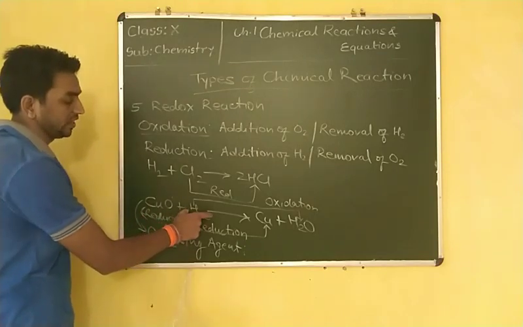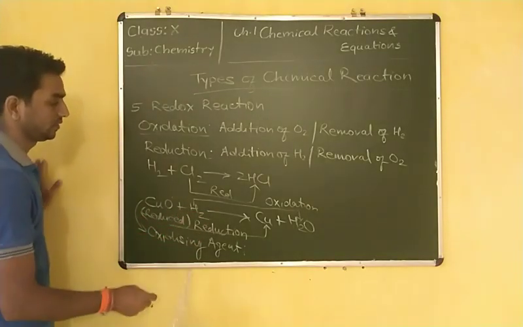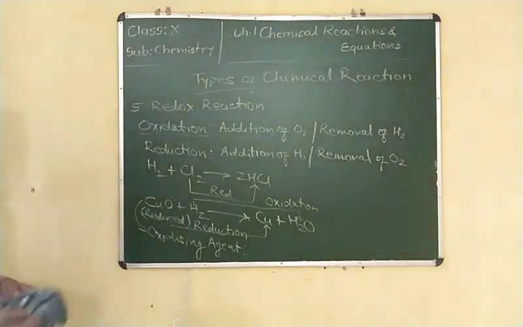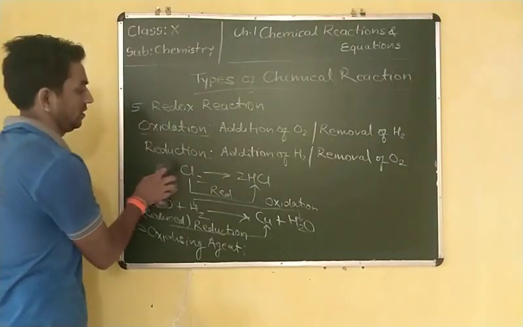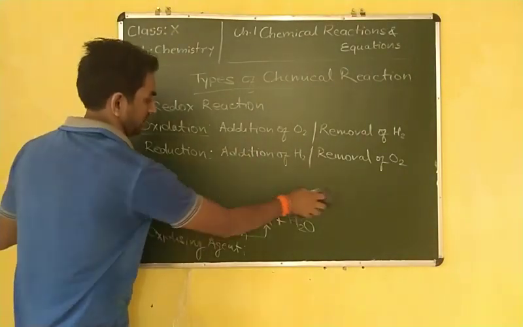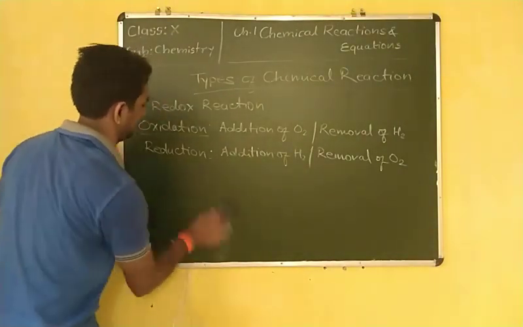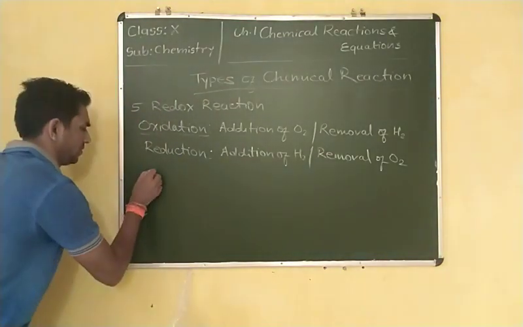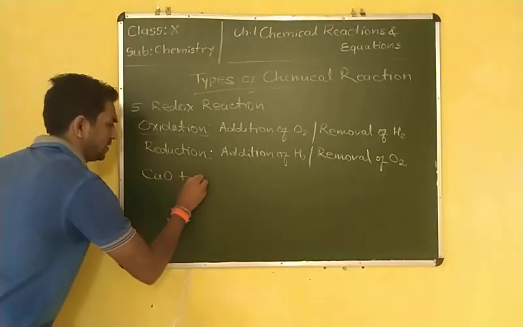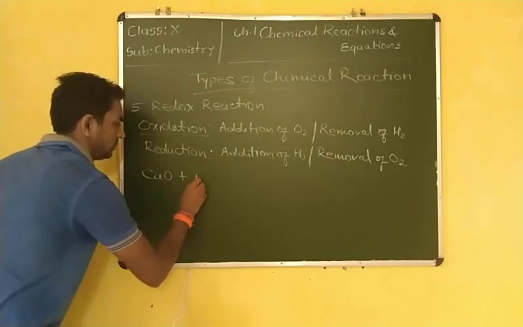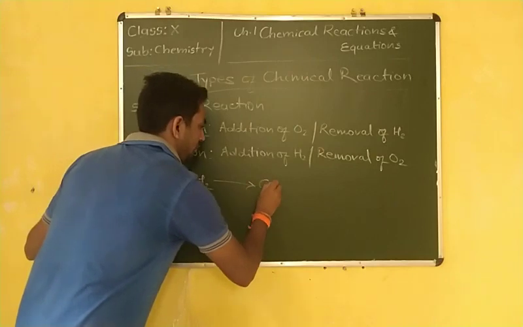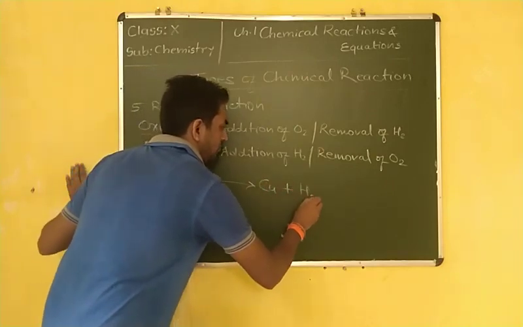And the substance which receives oxygen will be known as a reducing agent. It becomes oxidized. I am explaining this again: reduction and oxidation, I think you have got. CuO plus H2 in this example gives Cu plus H2O.